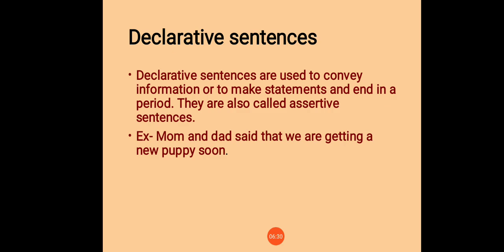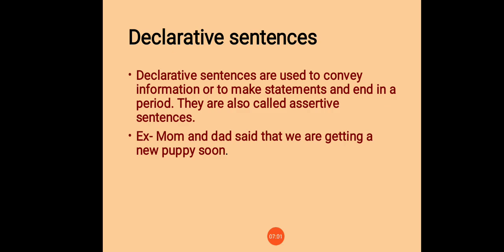Or we can say that a sentence that states or declares something is called a statement, or declarative sentence, or assertive sentence.